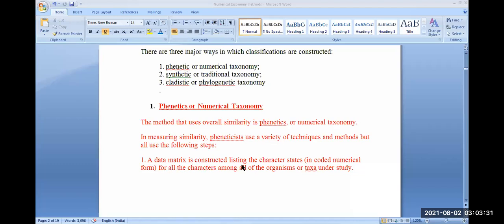What does this data matrix mean? It is constructed and it lists character states in coded numerical form for all characters among all of the organisms or taxa under study. I will explain this. यहाँ पे आप ये याद रखें कि एक डाटा मैट्रिक्स बनाया जाता है जिसमें लिस्टिंग द कैरेक्टर स्टेटस, यानी एक कैरेक्टर के बहुत सारे स्टेटस हो सकते हैं. फॉर एग्जांपल स्किन कलर के बहुत सारे शेड्स होते हैं. Those are states of skin color.